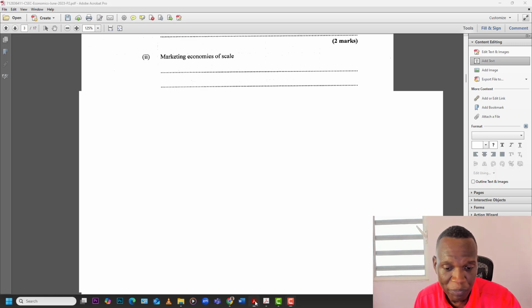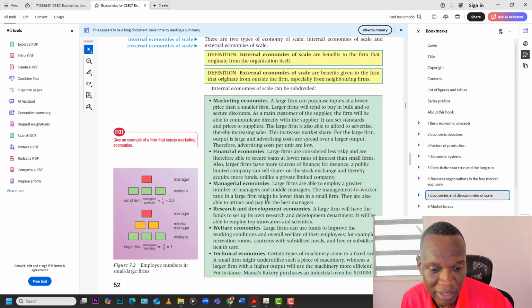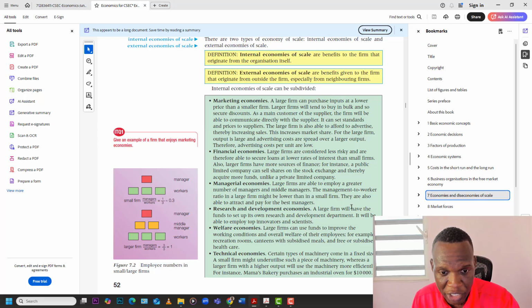But don't take my word for it. In your textbook, they outline marketing economies of scale, financial economies of scale, managerial economies of scale. All of them are outlined here in your textbook, right? So you're able to follow and understand what they're saying here, right? Nothing different than what I outlined just now, right? So that's that one. Moving right along